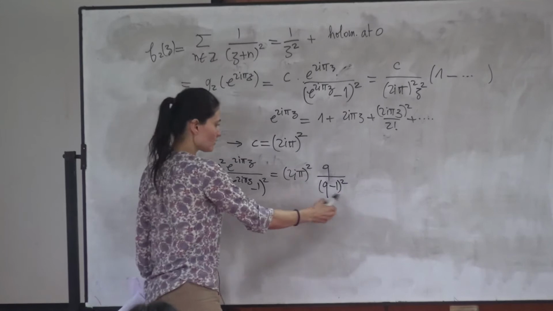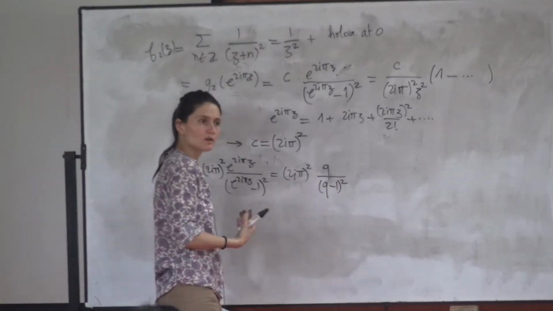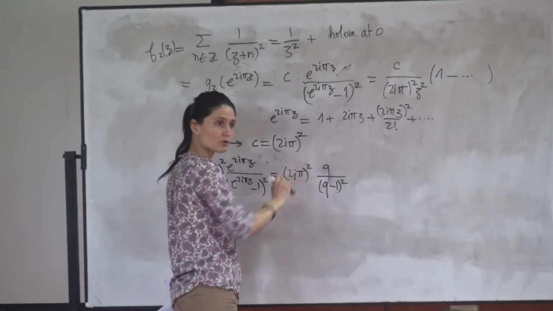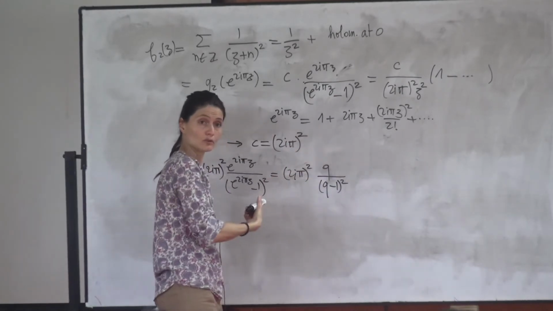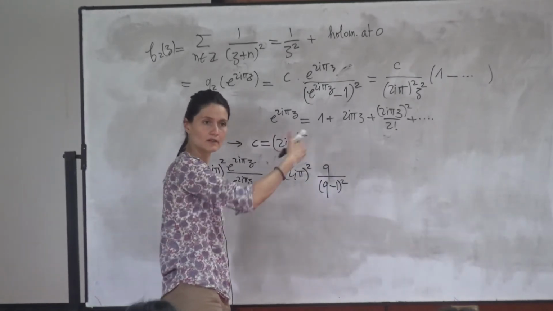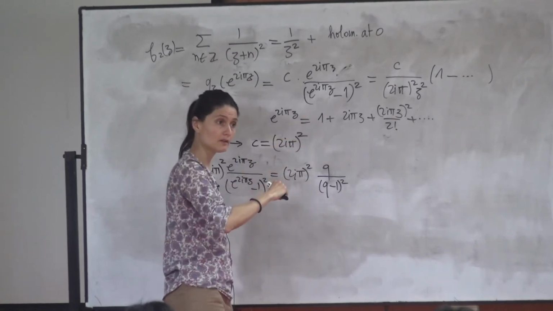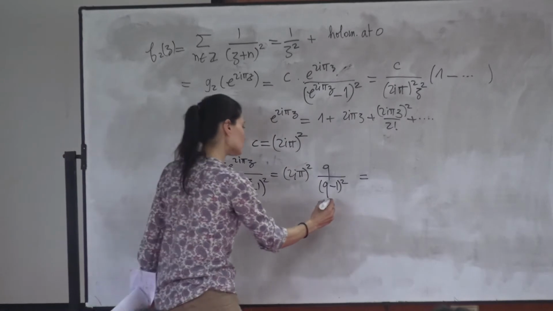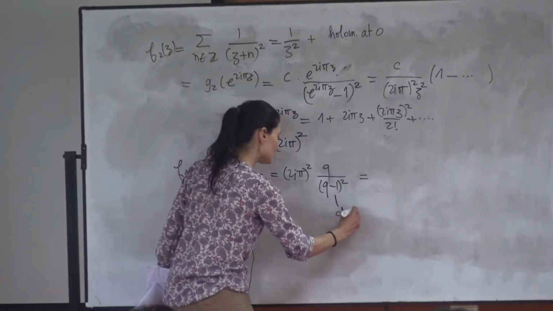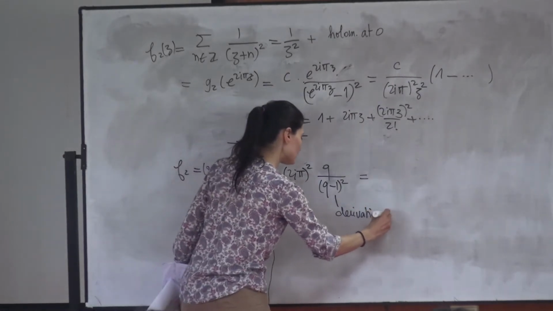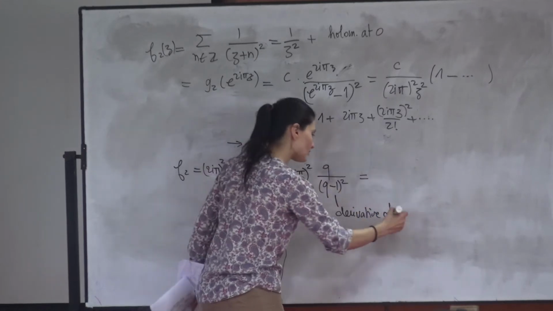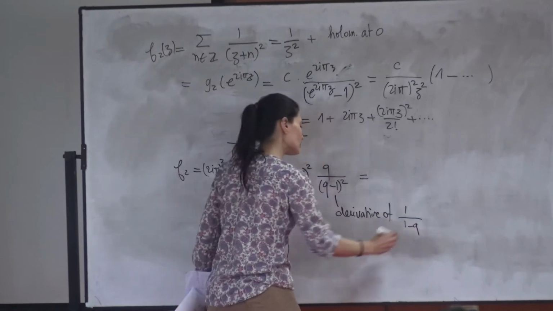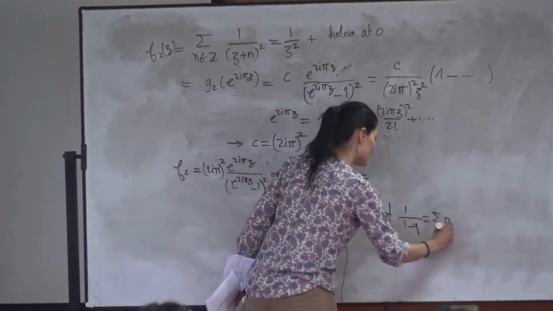And this is the derivative of something like 1 over q minus 1. And you know that this is a power series, like the sum of q to the n. So this is the derivative of, maybe with some sign, something like this, which is equal to the sum of q to the n.